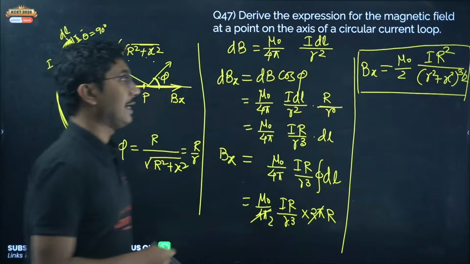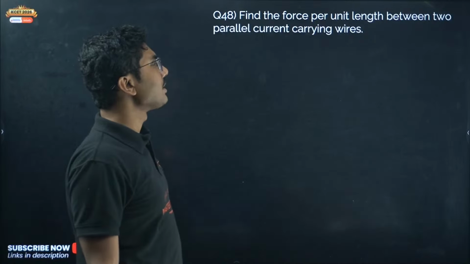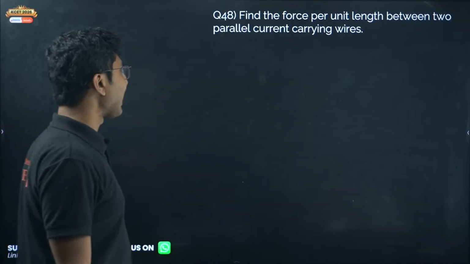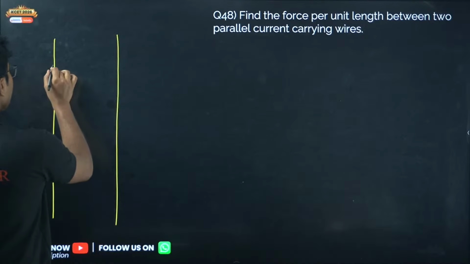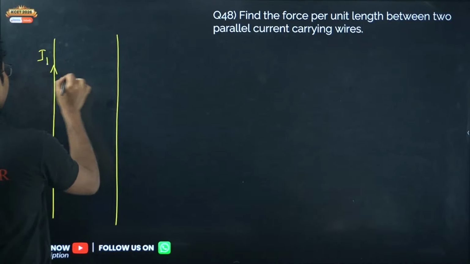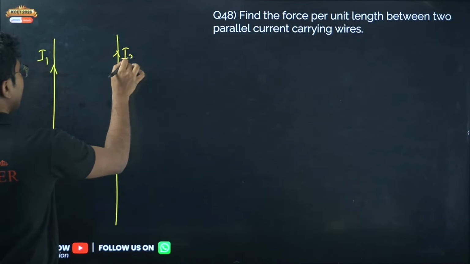Now let's move on. Find the force per unit length between two parallel current carrying wires. So here we have two parallel current carrying wires. Okay, this is say I1, this is say I2. The distance between the wires is say D. How to find the force between parallel current carrying wires?